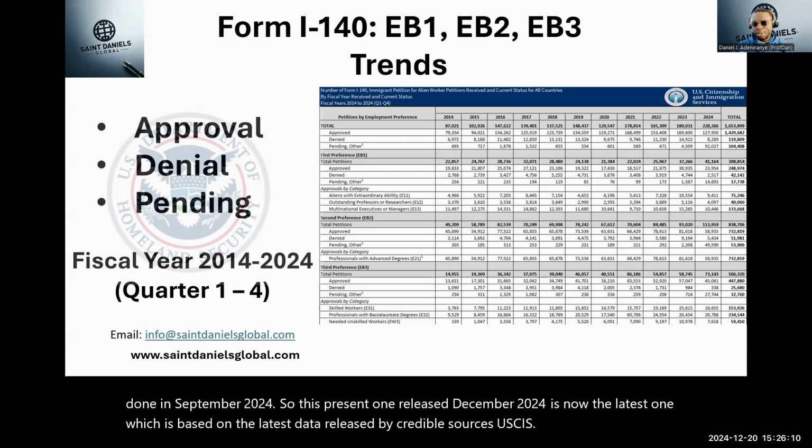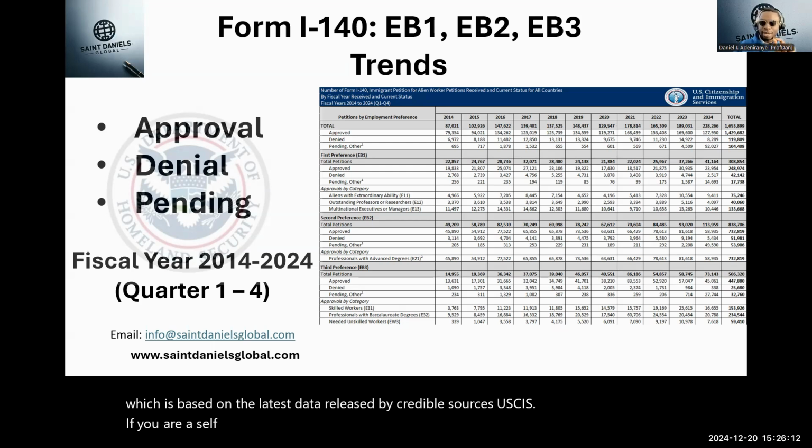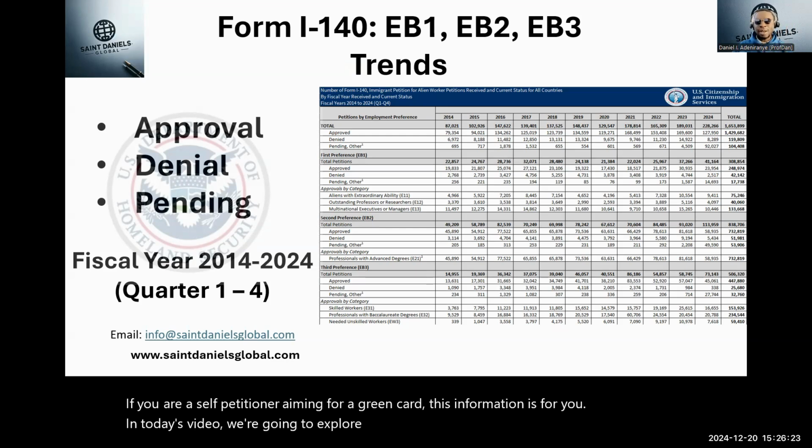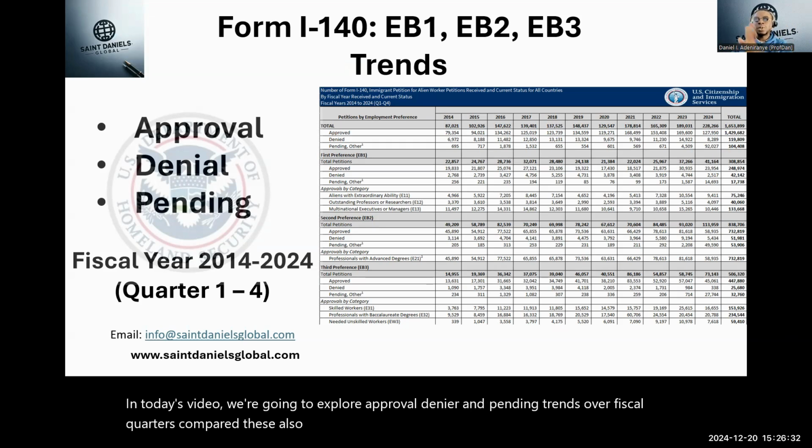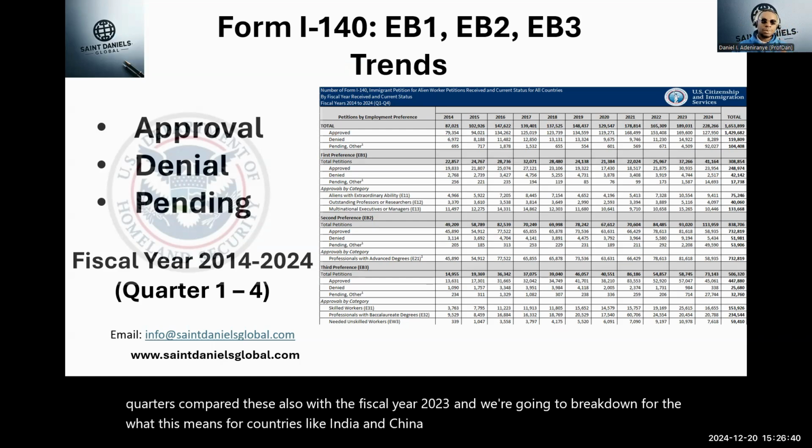If you are a self-petitioner aiming for a green card, this information is for you. In today's video, we're going to explore approval, denial, and pending trends over fiscal quarters. Compare these also with the fiscal year 2023, and we're going to break down further what this means for countries like India, China, Nigeria, and more.